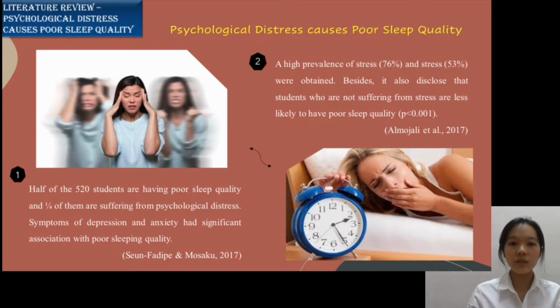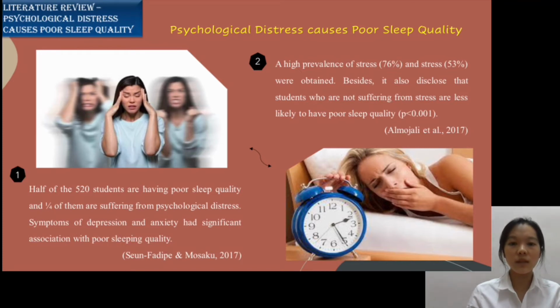Psychological distress has been recognized universally and has an effect on many individuals' productivity and daily life. According to previous research, psychological distress and anxiety symptoms among students were significant predictors of poor quality of sleep. The result revealed that half of 505 students are having poor quality of sleep and 1/4 of them are suffering from psychological distress. Moreover, they also found out that the symptoms of depression and anxiety had significant association with poor sleeping quality of students.